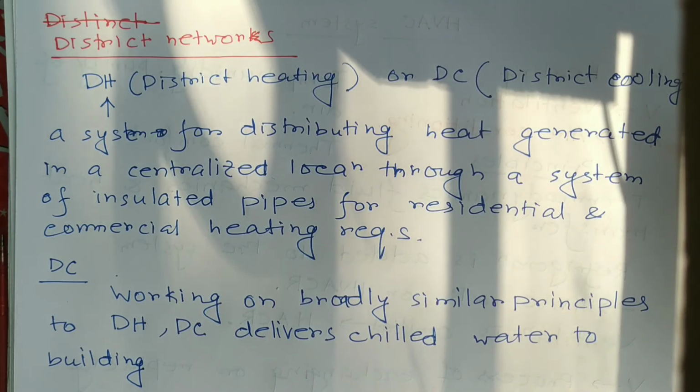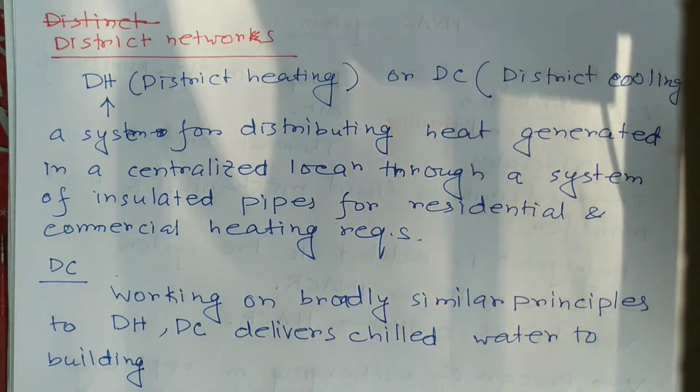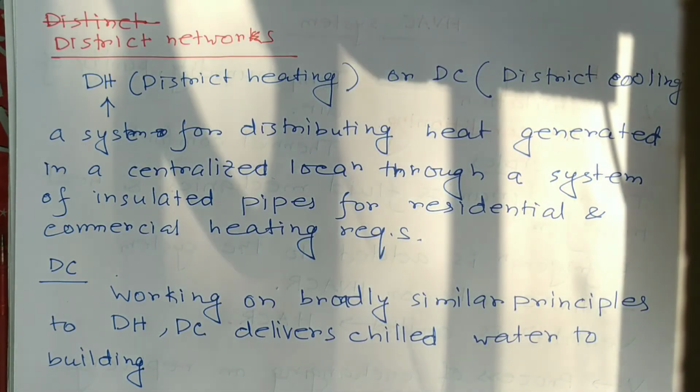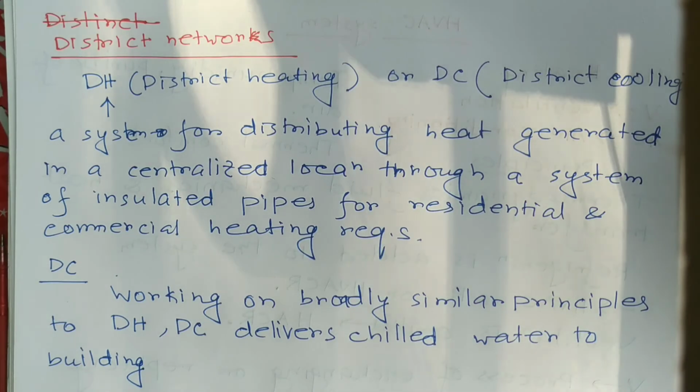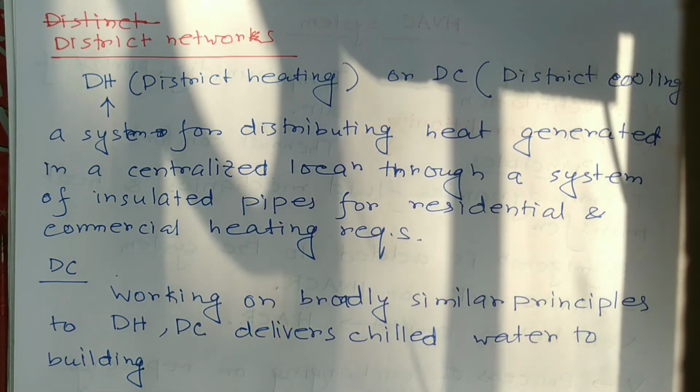Basing HVAC on a larger network helps provide an economy of scale that is often not possible for individual buildings for utilizing renewable energy sources such as solar heat, winter's cold.